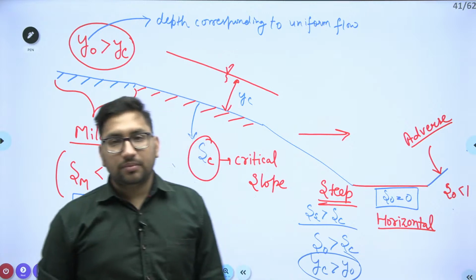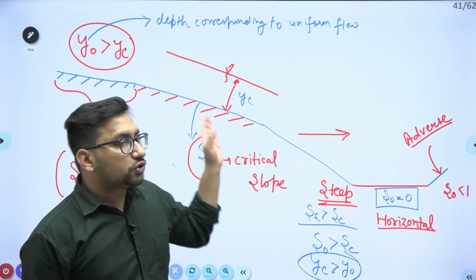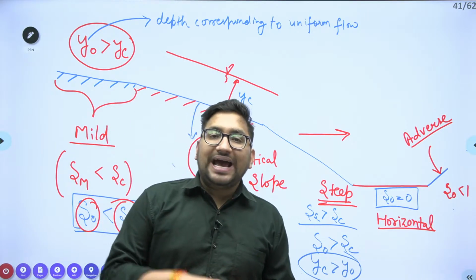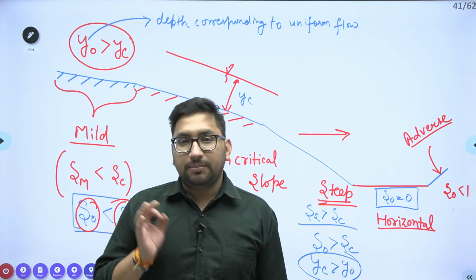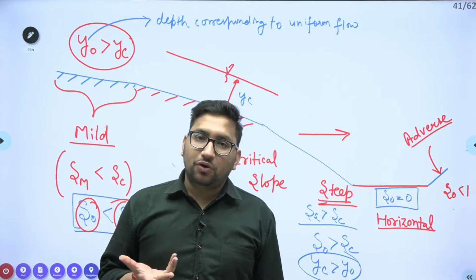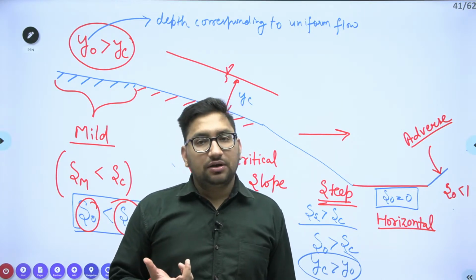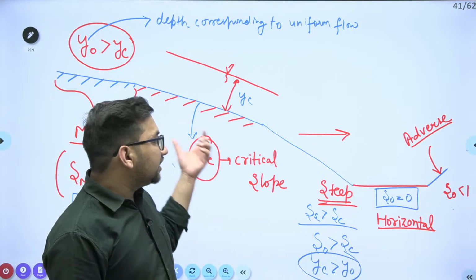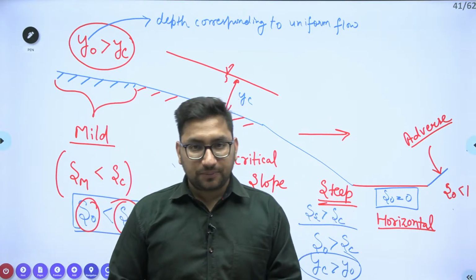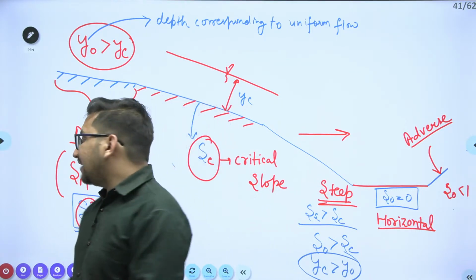Now, when the water flows through this, depending upon the actual depth of flow, remember, there can be different flow profiles which can occur in a particular channel. And it will also depend upon what is the type of slope in this particular channel. Clear? So by now we have seen the three depths.